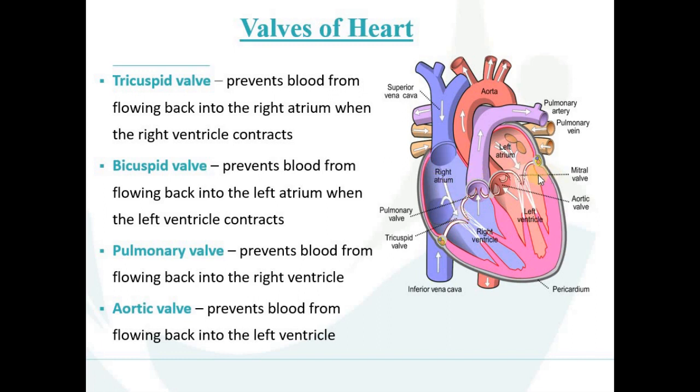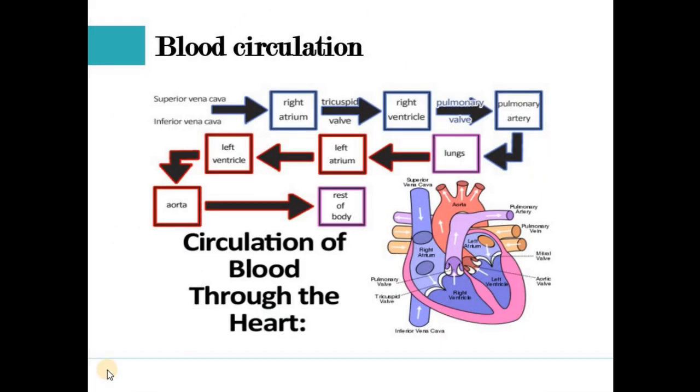Now we discuss blood circulation. First, let's discuss pure blood and impure blood. Pure blood is blood in which oxygen is present. Impure blood is blood in which carbon dioxide is present. Generally, two veins are present in the heart, known as the superior vena cava and inferior vena cava. The function of these veins is to carry the impure blood from our whole body.